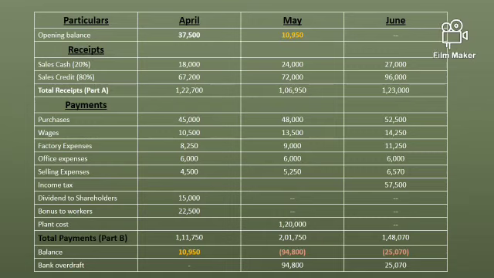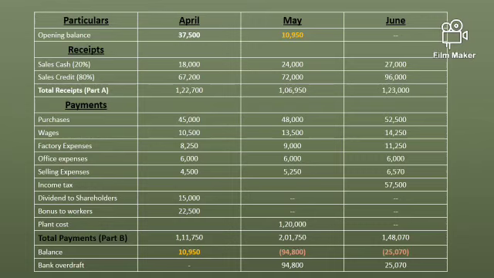So here it is, the cash budget for 3 months, as the company requires from us, and we are supposed to prepare the cash budget for the company for April, May, and June. The format of the cash budget is very simple. We'll start with the opening cash the company has in the month of April, and then we will add what the company has received by selling or by any other mode. Maybe the company can receive interest from its own investment, maybe the company will receive dividend from other investments.